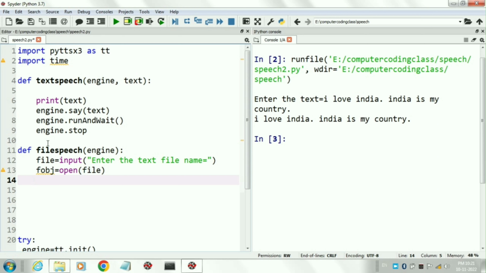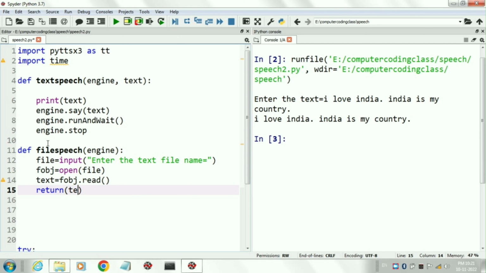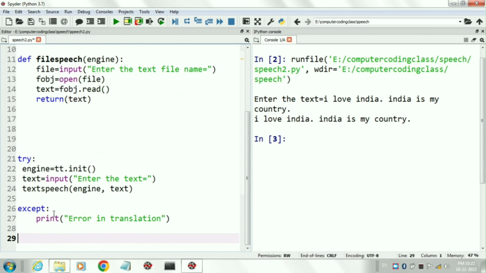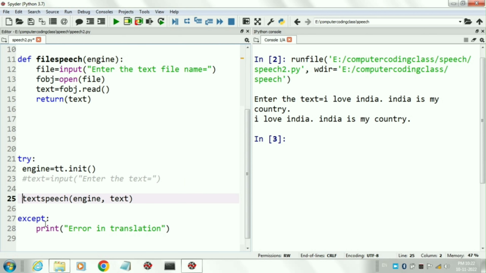Then we will read this file and store all the data in a variable. The name of the variable is text that stores all the textual data. At last we will return this text. Now we will call the function file speech and pass the parameter engine. Here we disabled text input from the user.